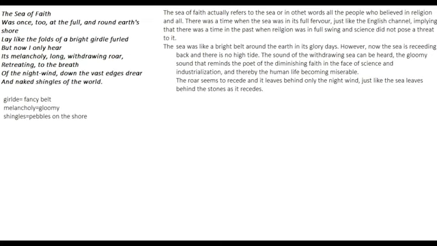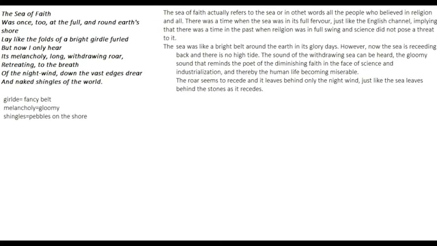Now, in this important paragraph, the poet brings out a metaphor, the sea of faith. Looking at this sea, he is able to think of another sea, the sea of faith. Now, what can you think about the sea of faith? The sea of faith was the majestic lot of people that used to have faith in the past. So the sea of faith actually refers to all the people who believed in religion in the days of yore.